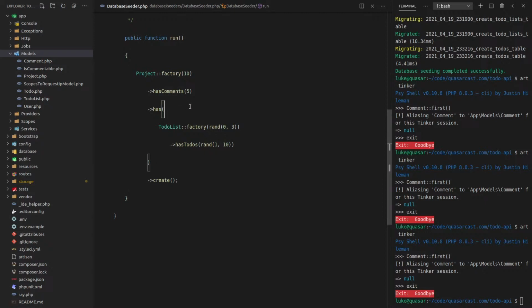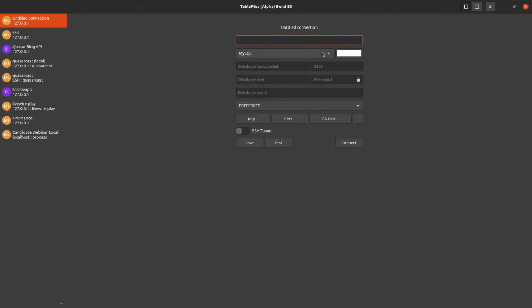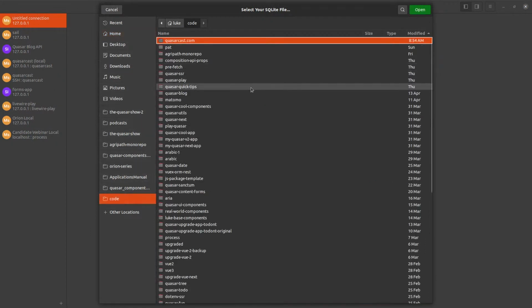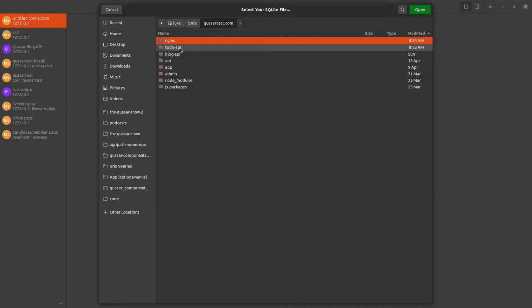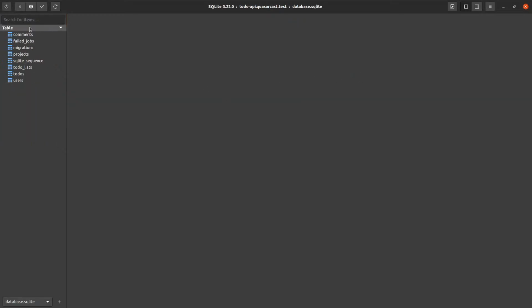Let's check that it looks right in the database. How can I do that? Let's go back into SQL, and I'm going to have to add in this database. So what's it called? Well, it is called todo-api.quasarcast.test. Not MySQL, it is an SQLite database, and now we need to go through everything to find it. Quasarcast.com is where I put todo API database.sqlite. So let's save that and connect to that database.